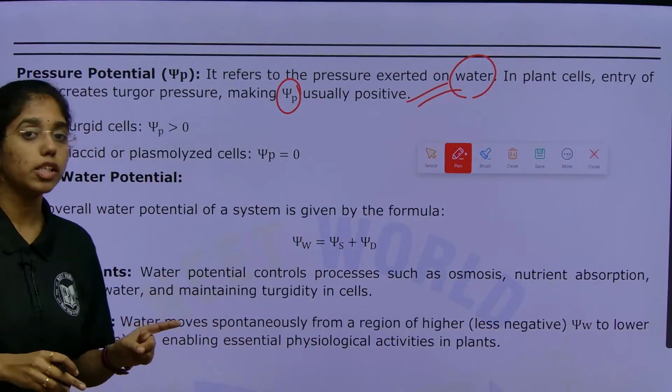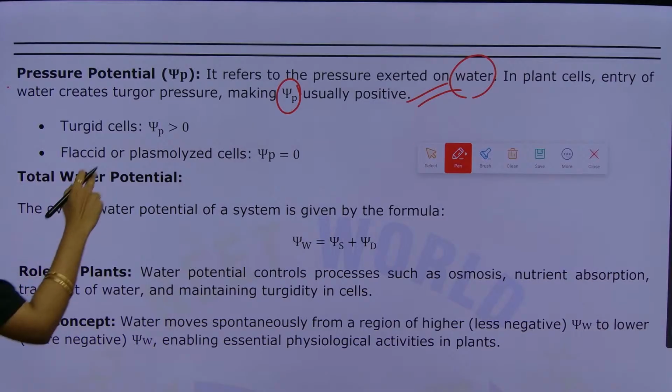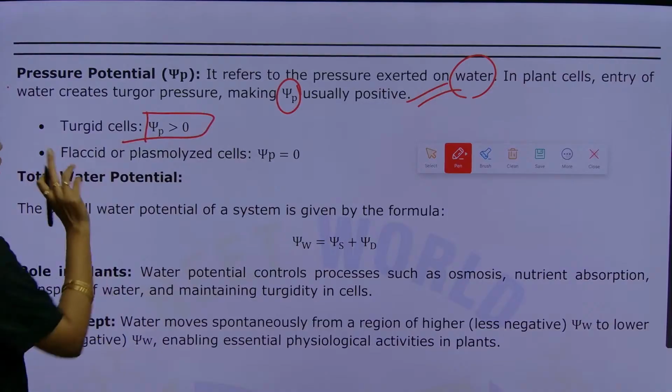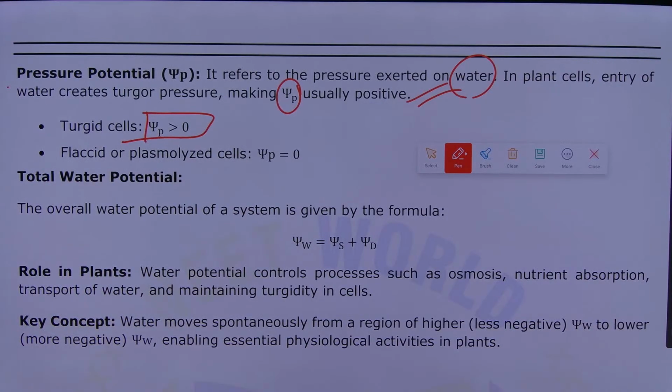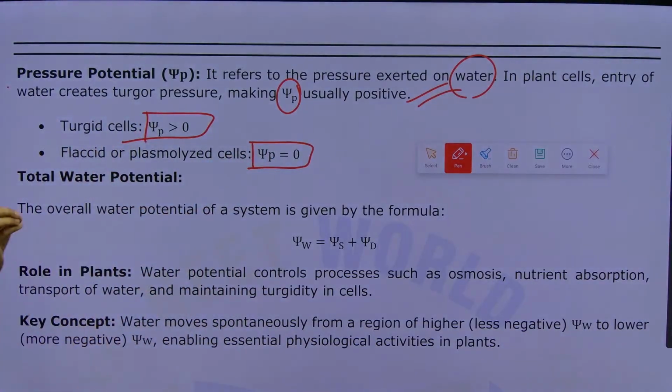Solute potential will always be negative, while pressure potential is usually positive. In turgid cells, pressure potential is usually positive. In flaccid or plasmolyzed cells, as there is no pressure exerted due to turgidity, the pressure potential will be 0.